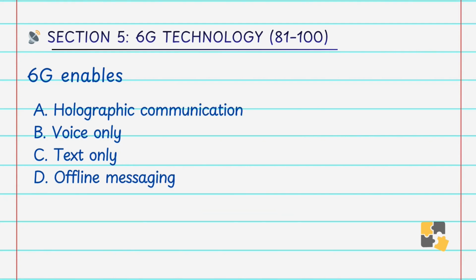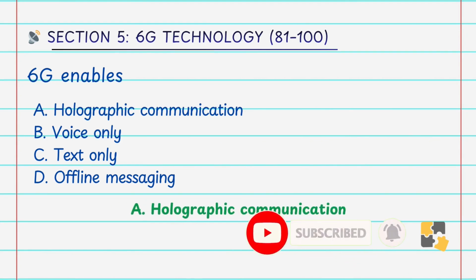6G enables A. holographic communication, B. voice only, C. text only, D. offline messaging. Answer is A. holographic communication. 6G may support 3D holographic communication.